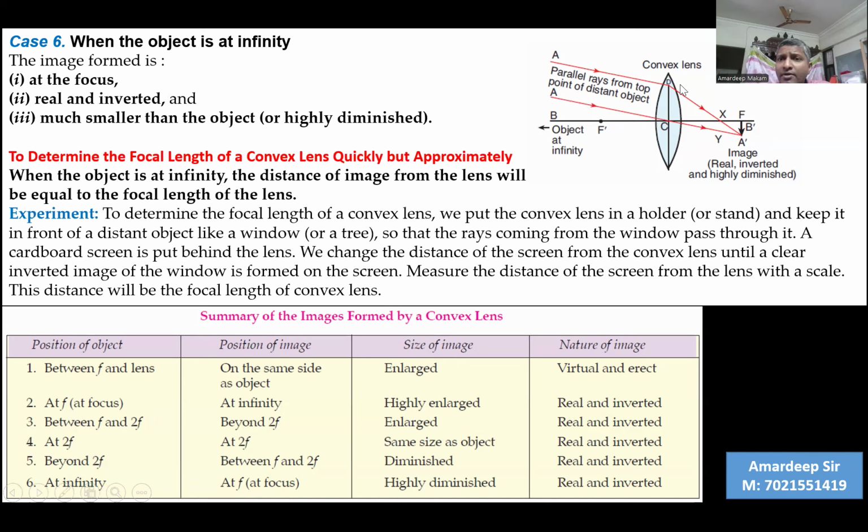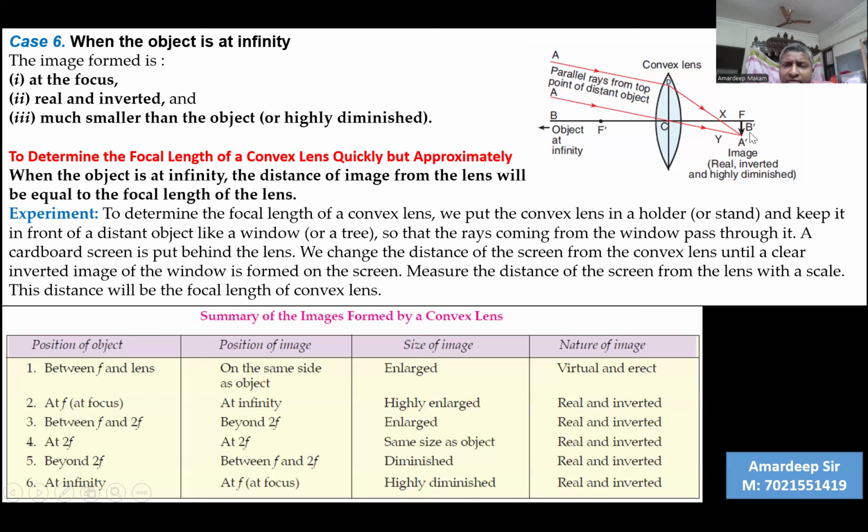But the ray of light which is passing through the axis of the convex lens gets bent and it cuts the undeviated ray at the focal point. So you will extend AC up to A dash, which is just above or just below the focal point. And at this point, the other parallel ray will also meet at this point A dash.